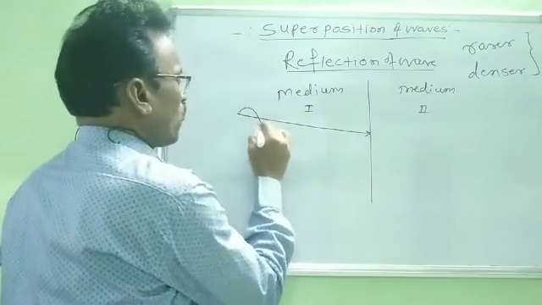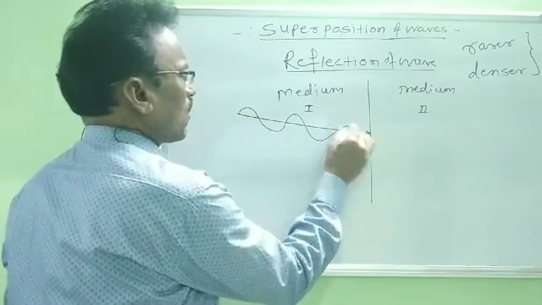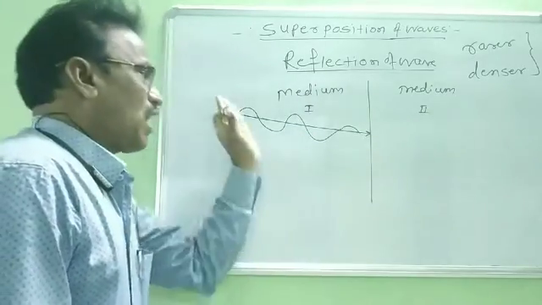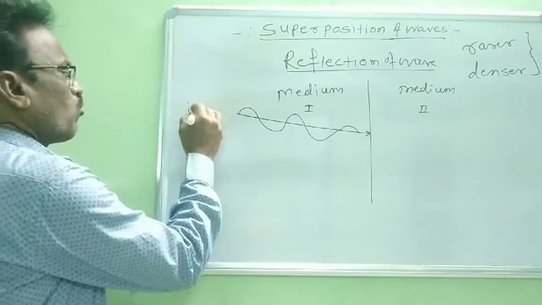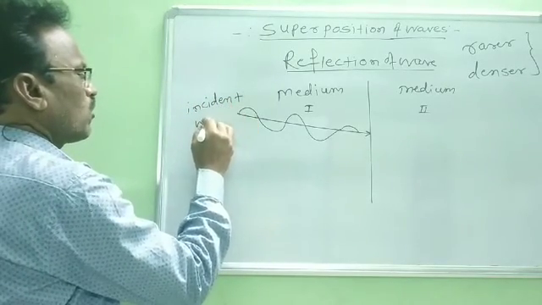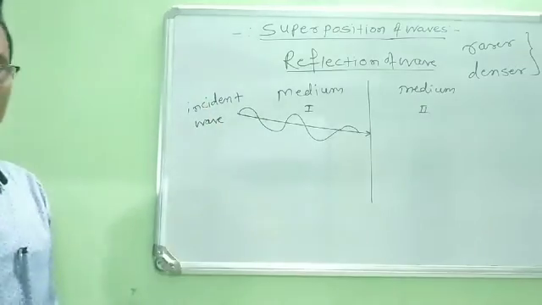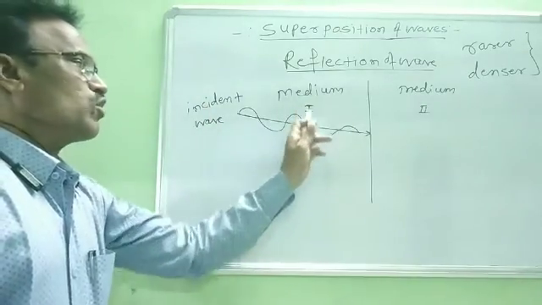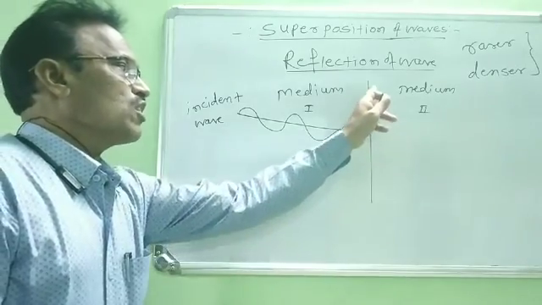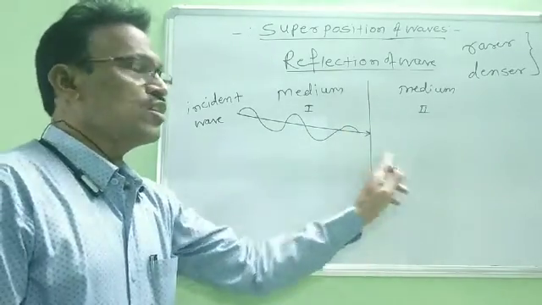This wave is traveling through the first medium and is incident on this boundary between the two mediums.